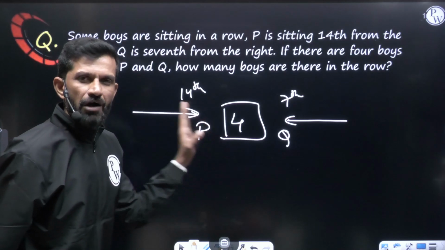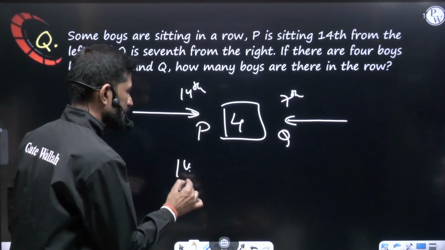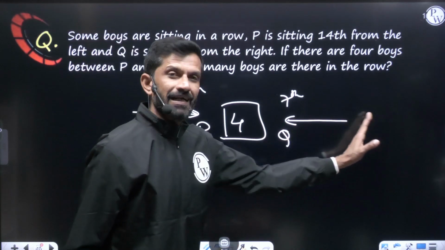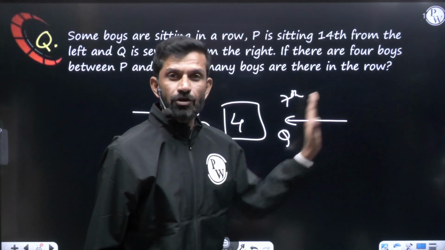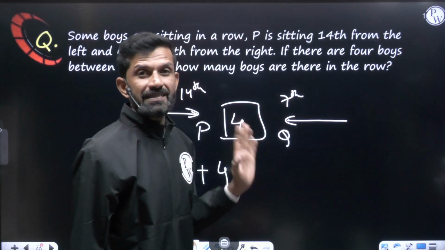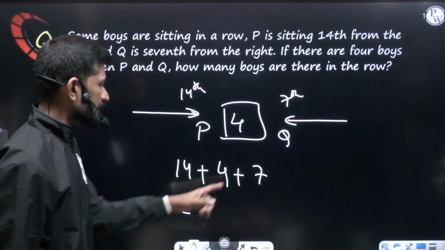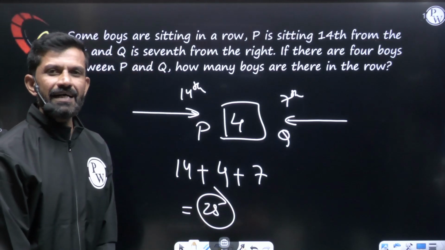From the left, P is 14th, so including P there are 14 people up to here. Then there are 4 people in the middle. From the right, Q is 7th, meaning 6 people are to the right of Q, so including Q there are 7 people. So 14 plus 7 is 21, 21 plus 4, there are 25 boys sitting in that row.